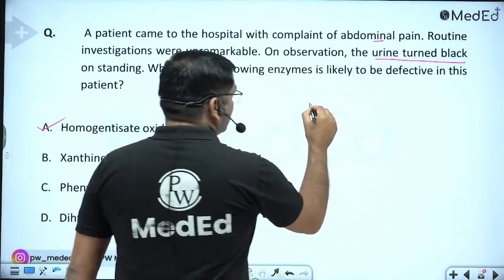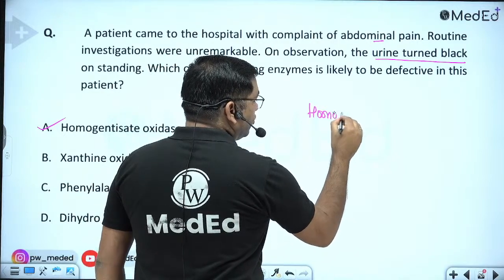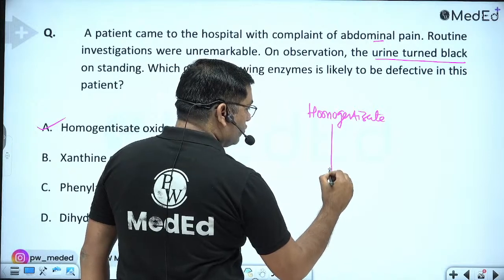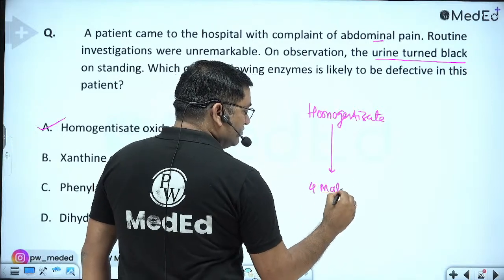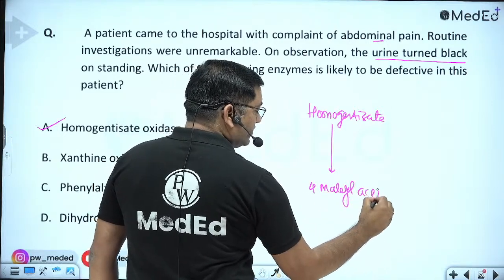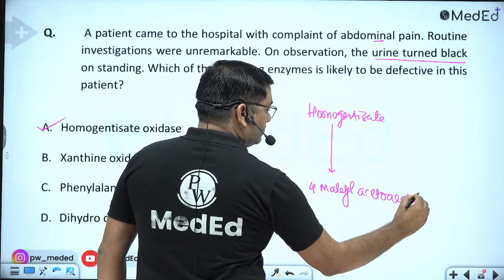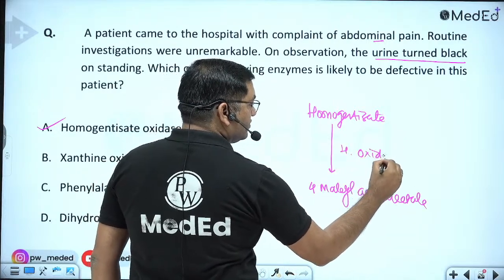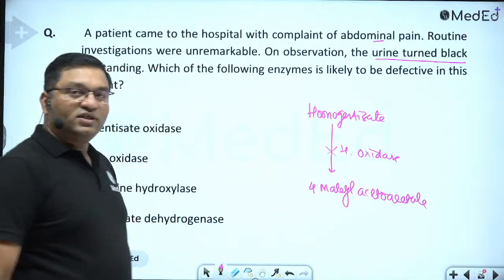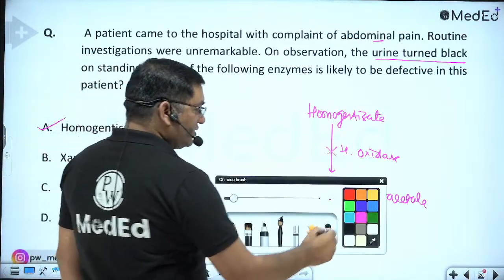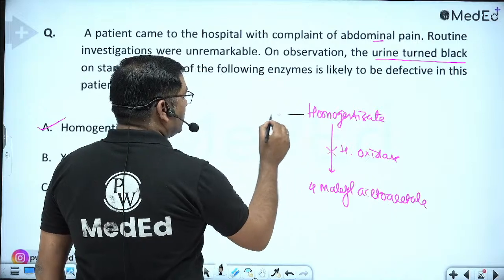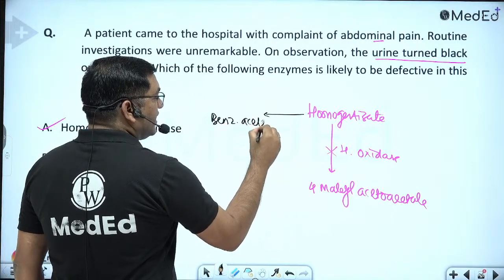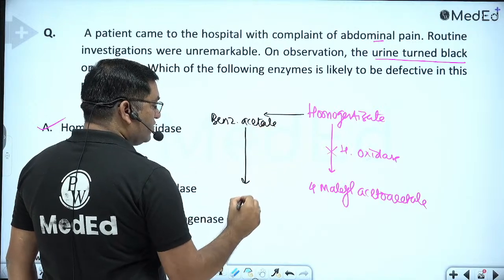Homogentisate is converted into 4-maleylacetoacetate by the enzyme homogentisate oxidase. And if there is a defect in this homogentisate oxidase, it is diverted for benzoquinone acetate, and on polymerization, it will give alkapton.